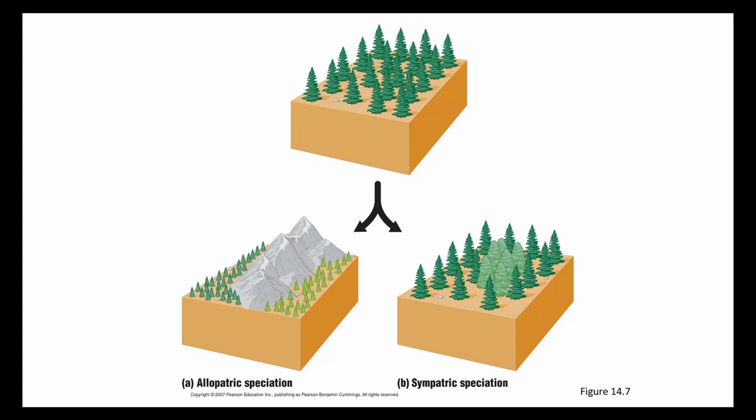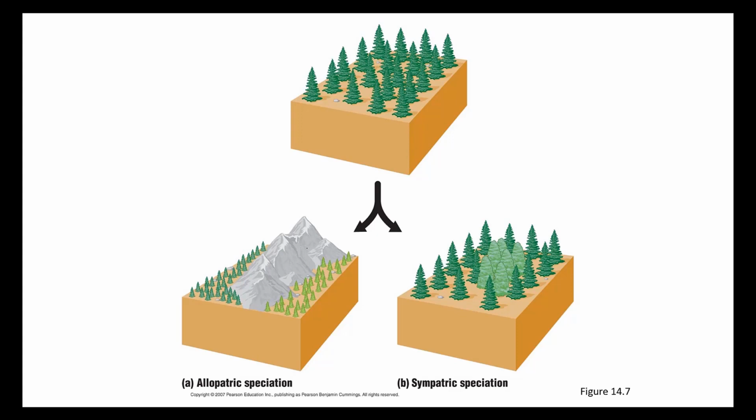Each half of this divided population evolves independently based on their environment. And then if at a later time, these individuals are brought back together and they are not able to reproduce with each other, we would say a speciation event has occurred.